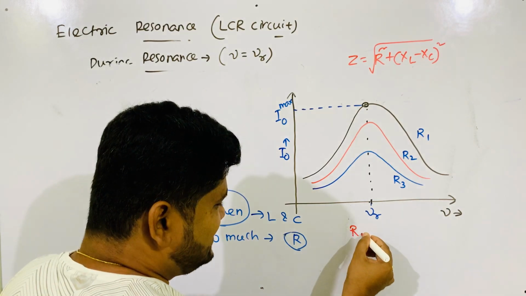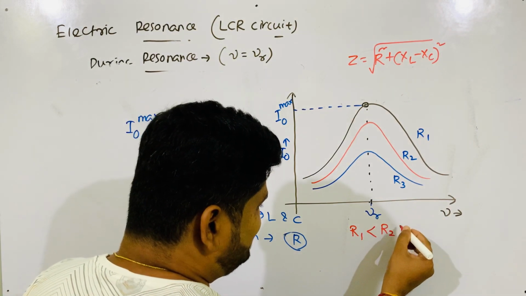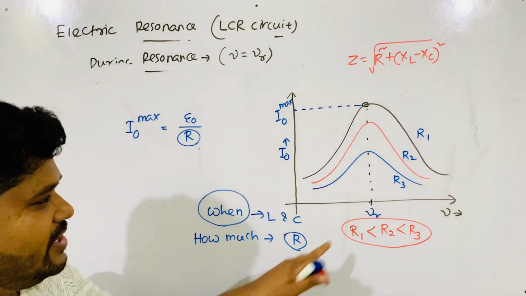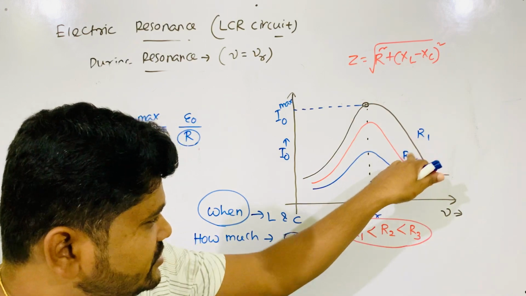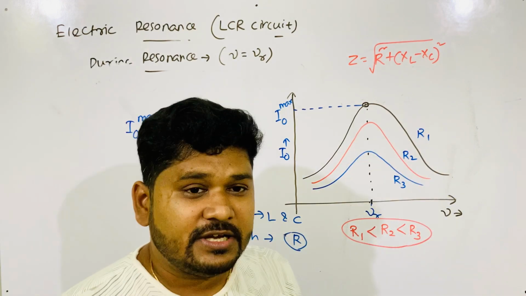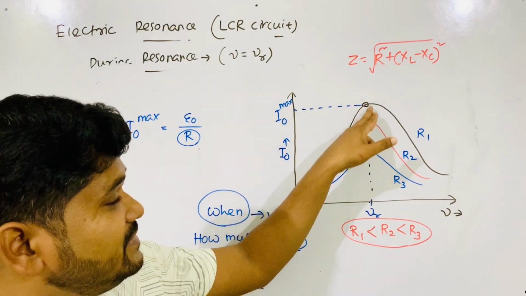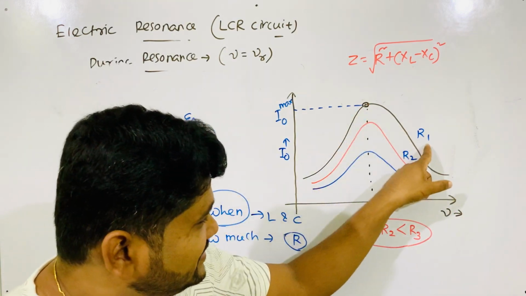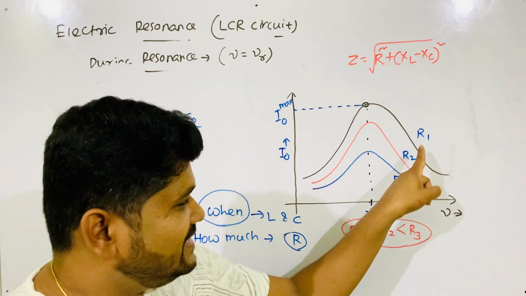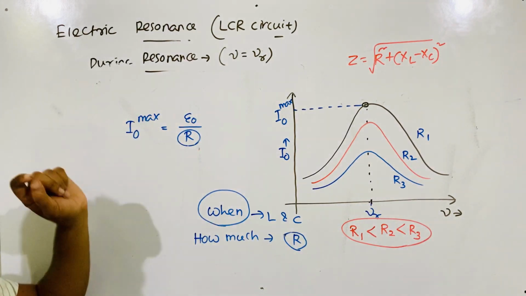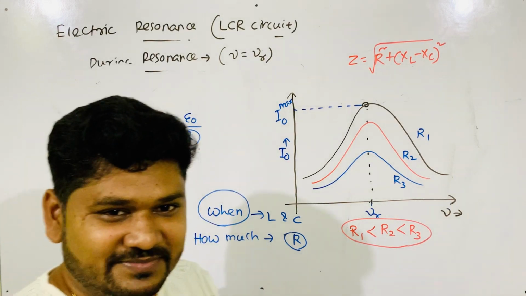R1 less than R2 less than R3. In exam, the figure will come, and the question will be to compare R1, R2 and R3. As I naught maximum is maximum when R1 is connected, that means R1 is minimum.